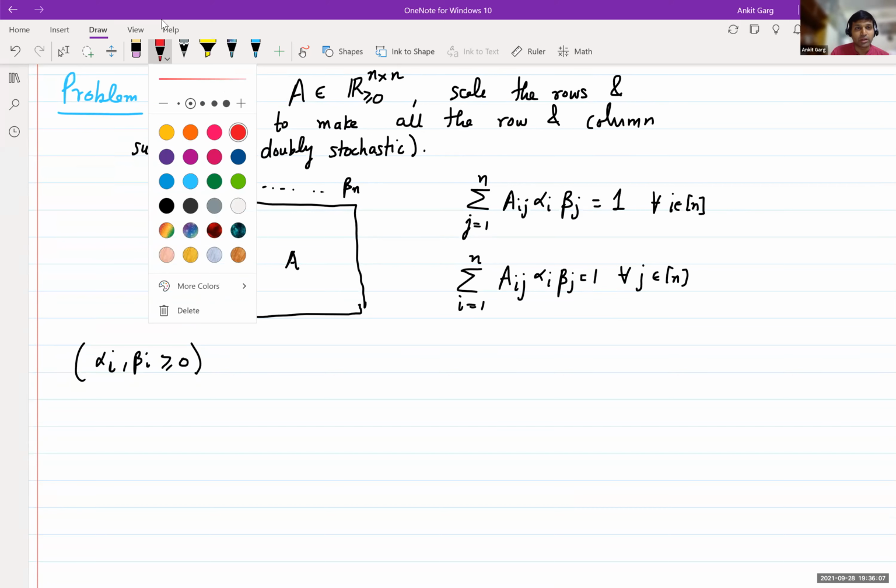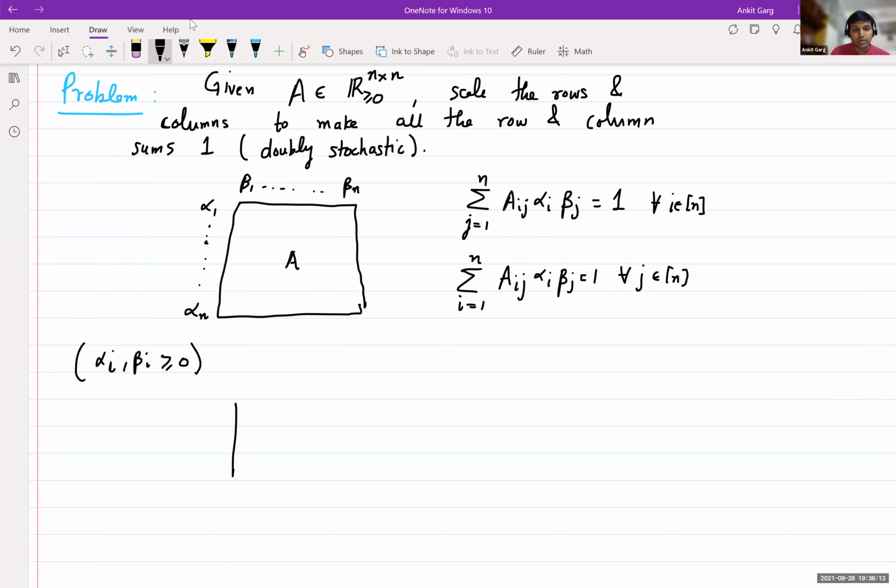For example, let's look at the following matrix. Let's say this is a 2 by 2 matrix, 2 1 1 1. How do we make it doubly stochastic? I computed this, and you can try to compute it yourself.